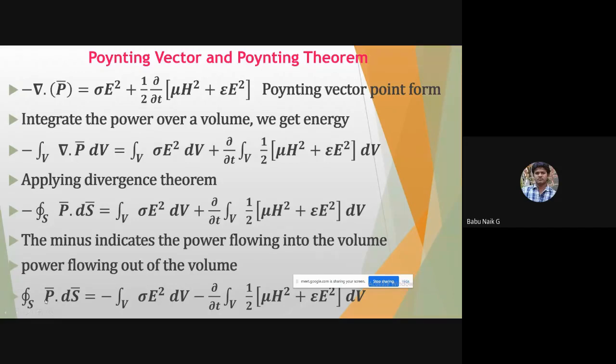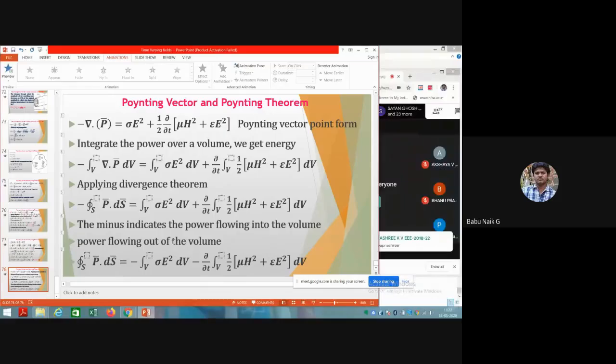So I can calculate the overall power flowing out, which is minus the volume integration of sigma E squared dV, and minus the rate of change of the stored energy in the electrostatic as well as magnetostatic fields. So this is your Poynting theorem, and this one is very, very important; they repeatedly give it in the examination. Up to here is completely the derivation part of module 5, and all topics are covered in this module 5.